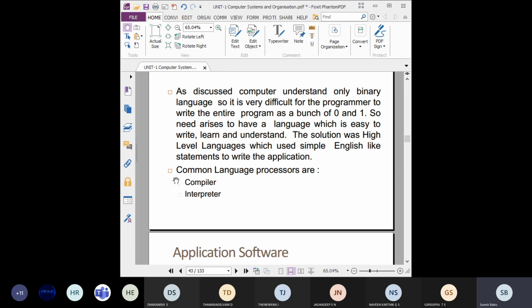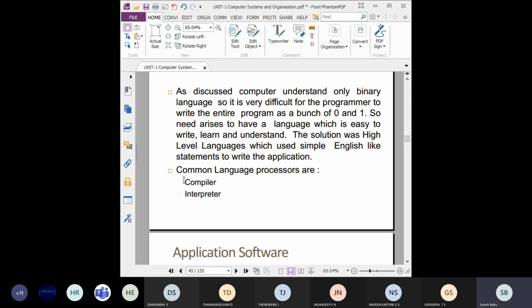Here we have two types, compiler and interpreter. These are used to convert from high level language into low level language, that is, from human understandable language to computer understandable language. What is the difference between compiler and interpreter? Definitely you can expect this question in every exam, because this is a very, very important term.